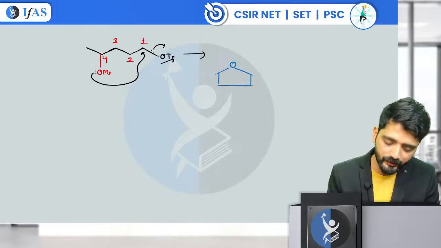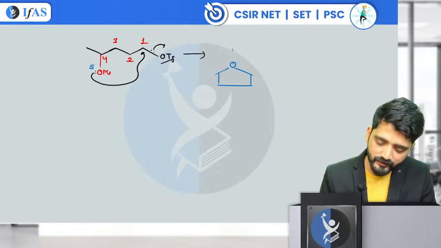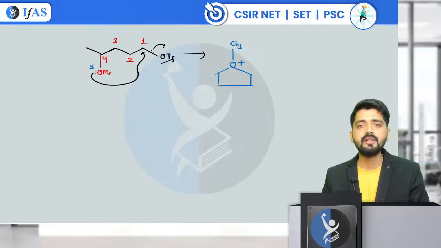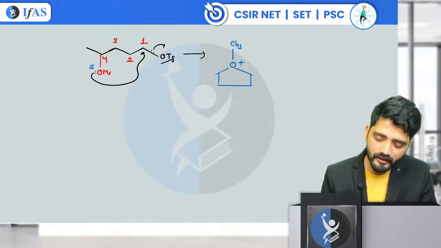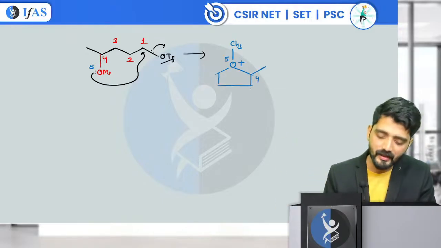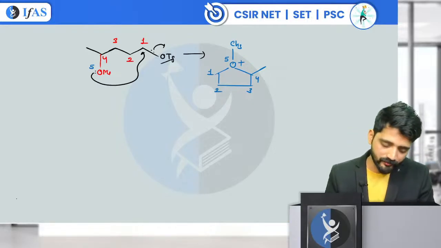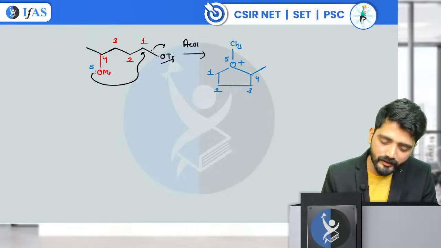If I do the numbering, this oxygen gets the number 5. So I have a CH3, or I can say a Me group, present here. Since oxygen forms 3 bonds, it is going to have a positive charge here. This is carbon number 5. Let's suppose this is carbon number 4. It is going to have a CH3. This will be 3, this will be 2, and this is going to be 1. Now, I have taken a nucleophile, let's suppose AcOH.